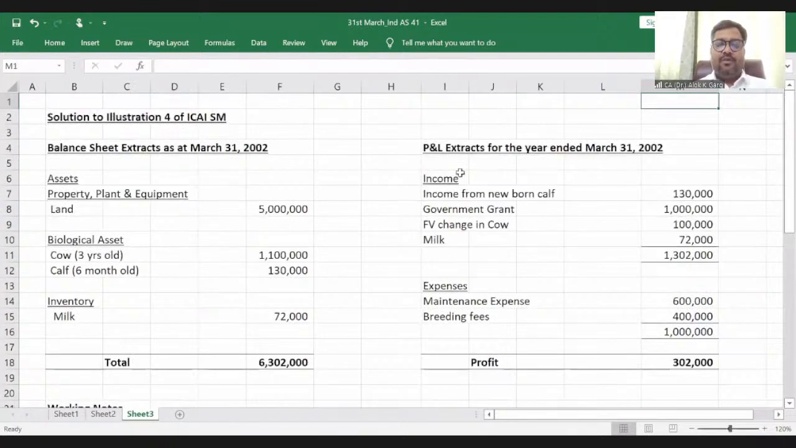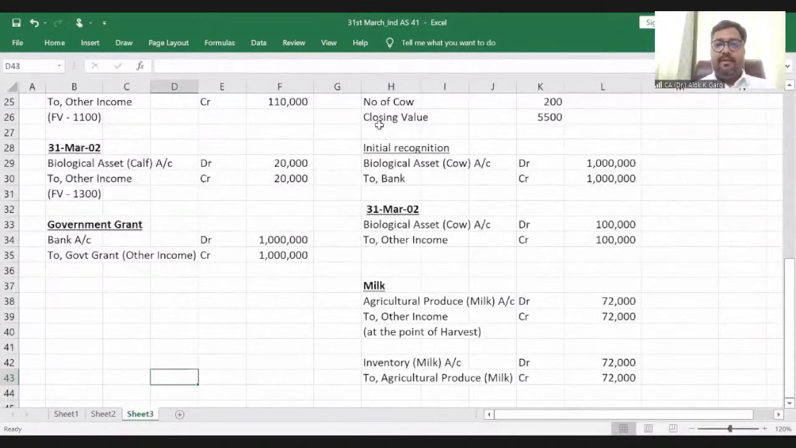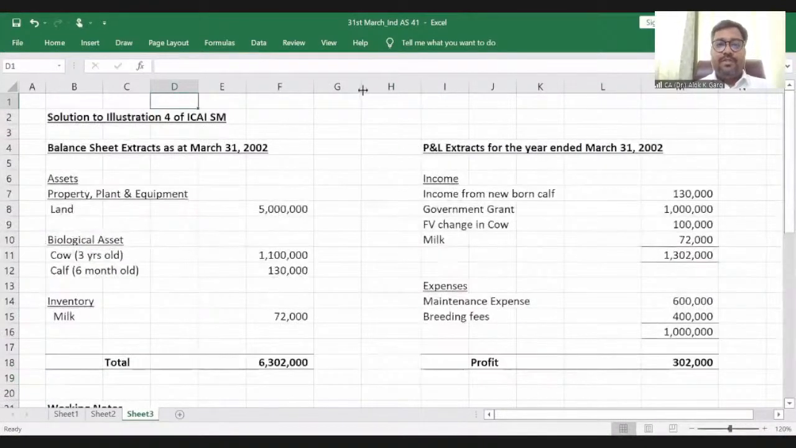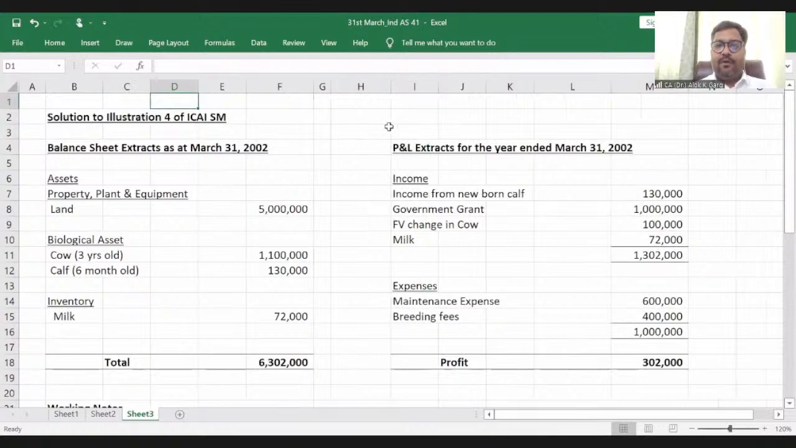So this is the solution of this particular case study, which is there in the institute study material. This is a comprehensive case study which touches all the concepts of Ind AS 41, be it initial recognition, birth of a biological asset, subsequent changes in fair value, conversion of agricultural produce to inventory, government grant, or land which is not an agricultural asset. So this touches all the aspects of Ind AS 41.